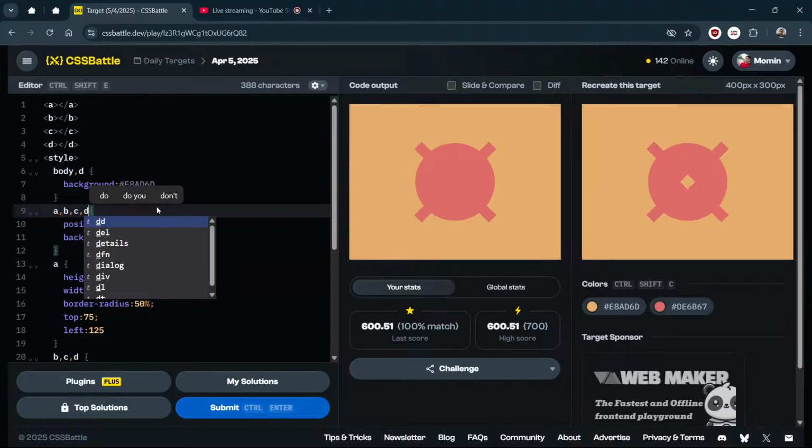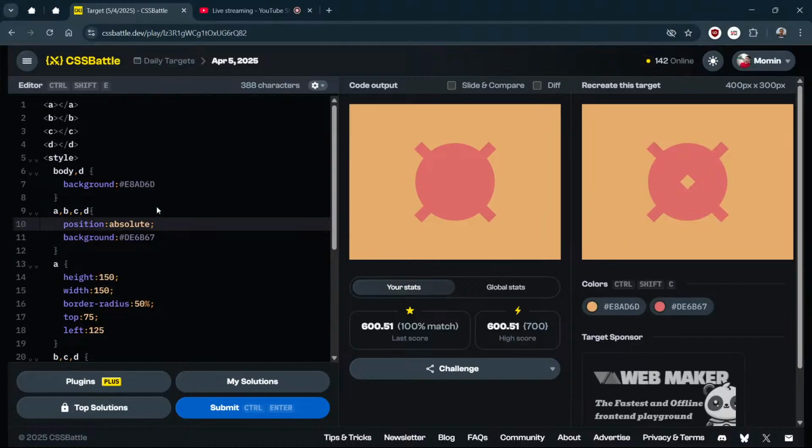Specificity. We need to make this more specific, but how? We need to apply this background color to D, but that needs to be more specific than this. How can we make this more specific?